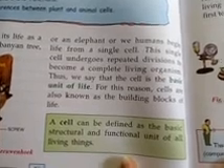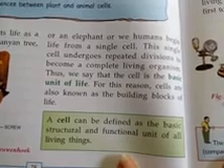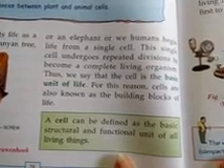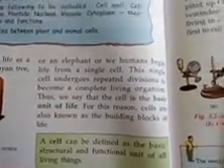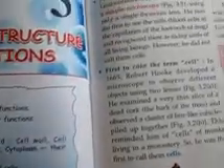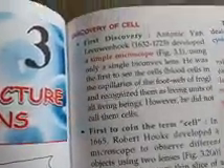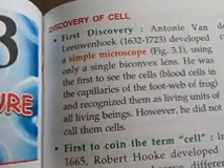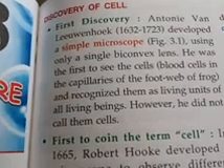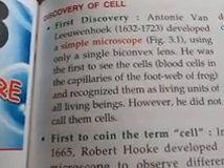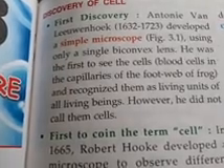It is the basic structural and functional unit of all living things. The scientist who first observed it was Anton von Leeuwenhoek. He developed a simple microscope having a single biconvex lens.